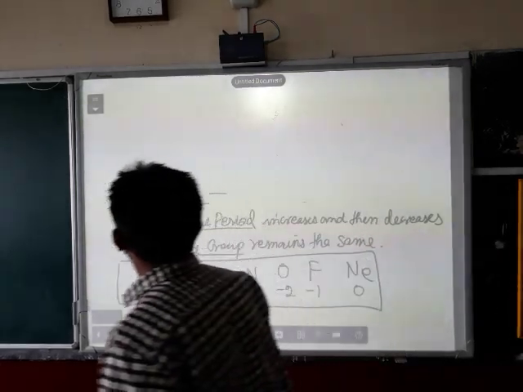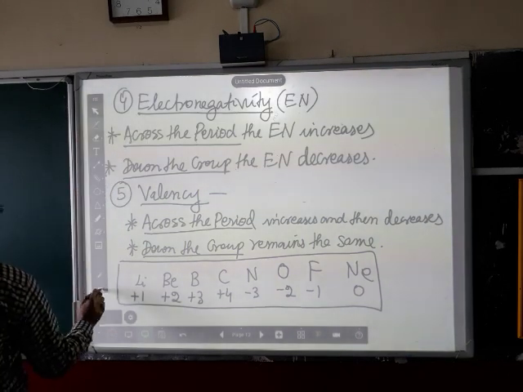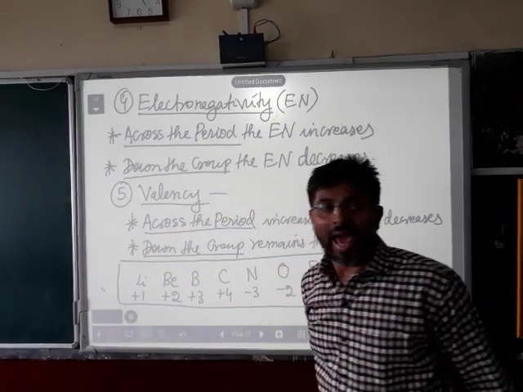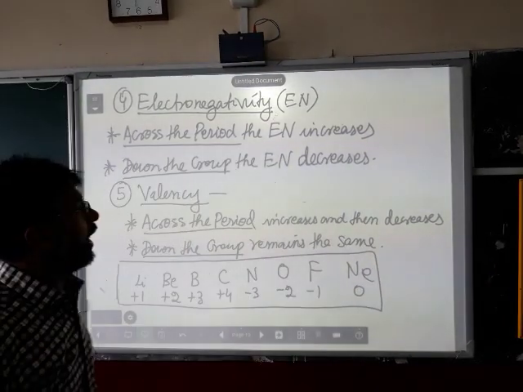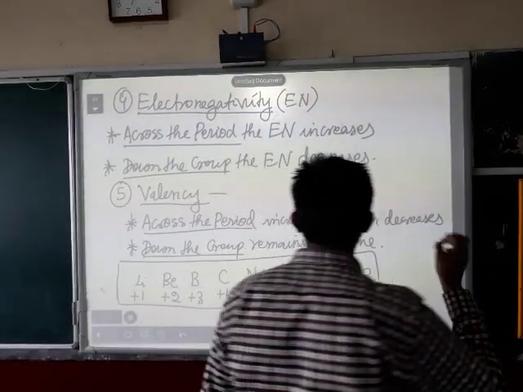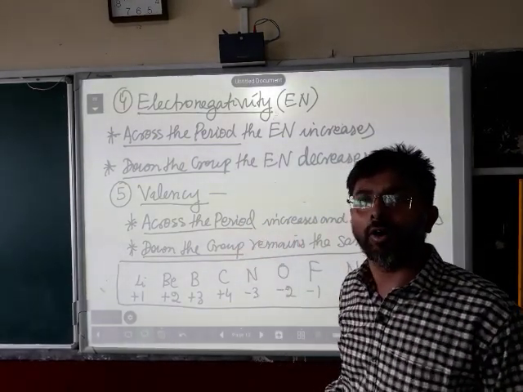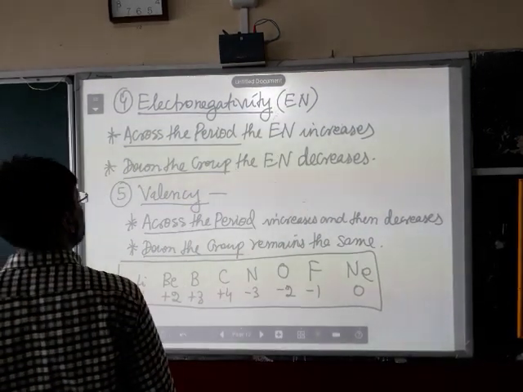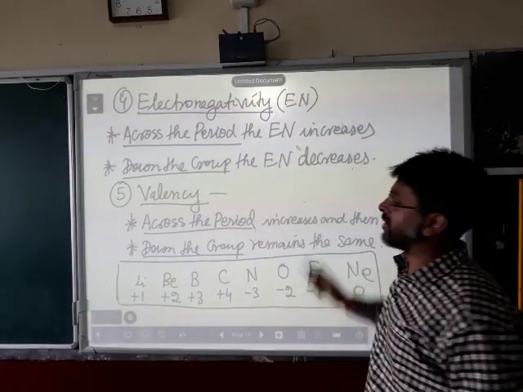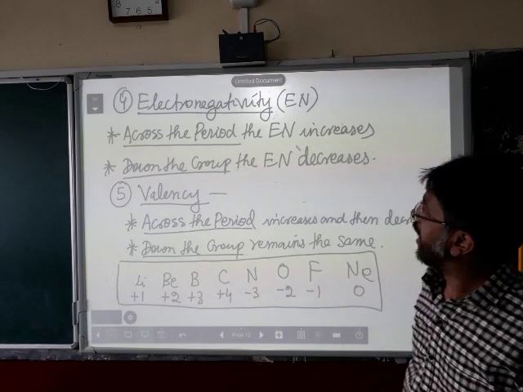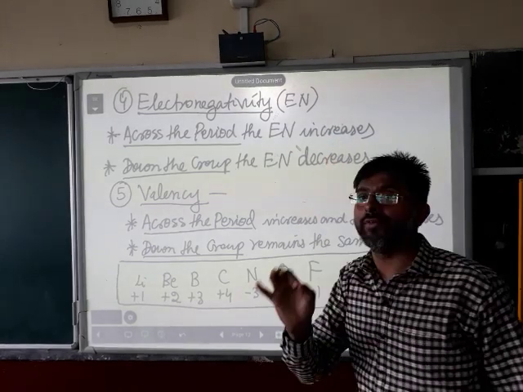Next, the next one is electronegativity. As I have explained the meaning of the word electronegativity, which is the fourth periodic property in this chapter, electronegativity means the tendency of an atom of an element to attract the shared pair of electrons towards itself across a covalent bond. Now, the variation of electronegativity. Across the period, the electronegativity increases. Down the group, the electronegativity decreases. These are the two things to be remembered. Only the variation is required.